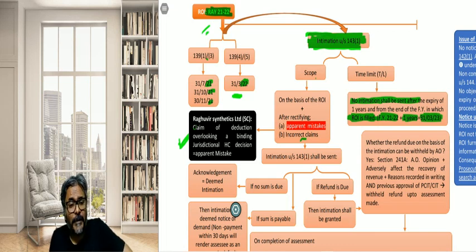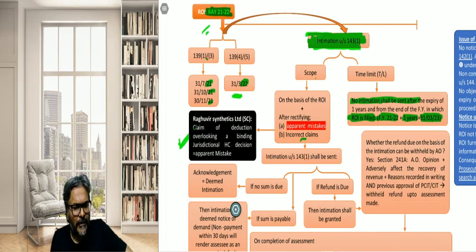So the Supreme Court in Raghuveer Synthetics Limited has said that if you overlook a binding judgment of a High Court in your ROI, then that ROI will have an apparent mistake, and an intimation sent under 143(1) rectifying such mistakes is valid, because there is an apparent mistake.